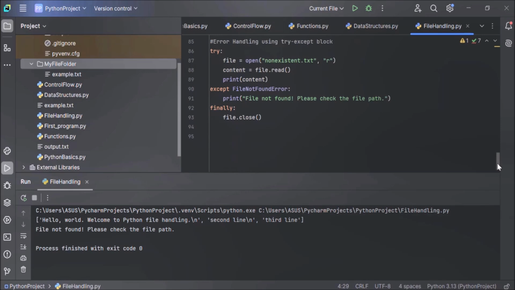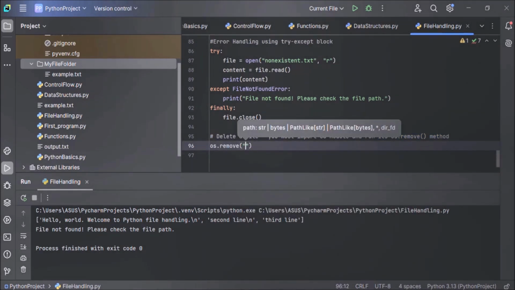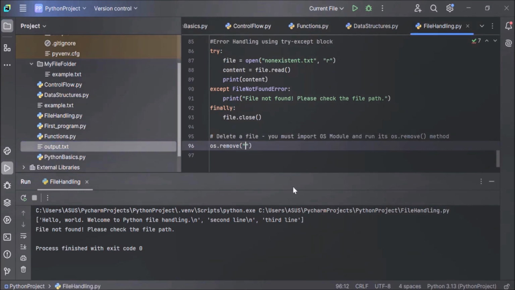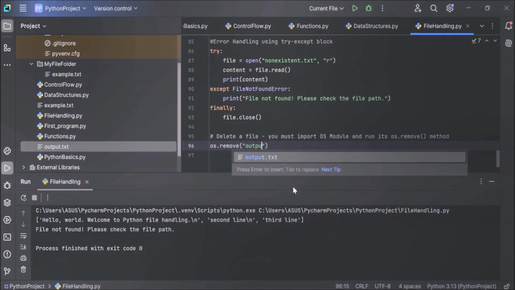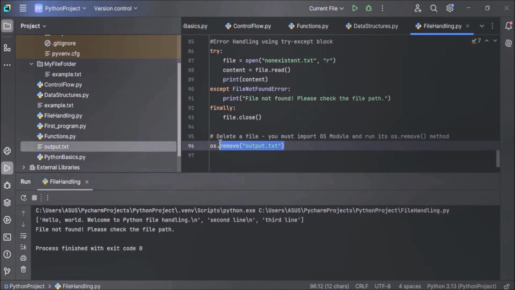After importing the OS module, you have to run the os.remove method. To delete a file, you must import the OS module and run its os.remove method, and here give the name of the file to be removed. Now which file do you want to remove? Let's remove output.txt. Give the name of the file to be removed, that is output.txt. Now when this statement is executed, output.txt will be removed from our current working directory.